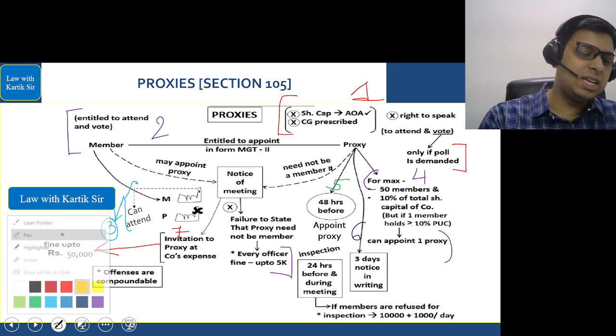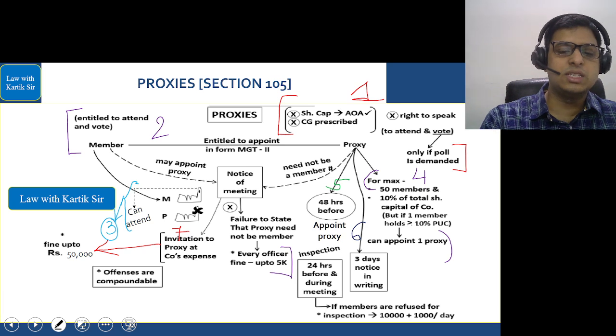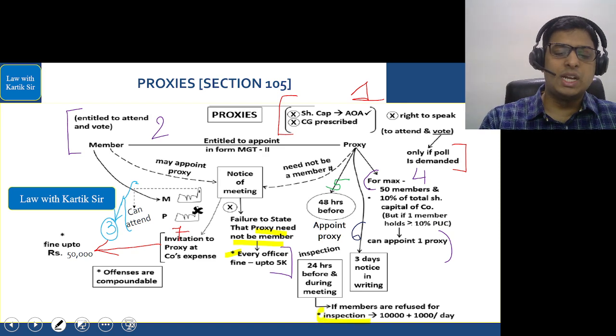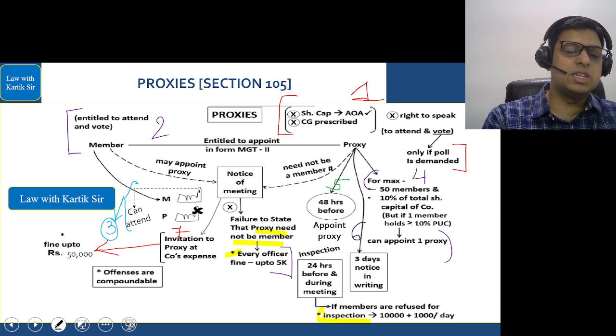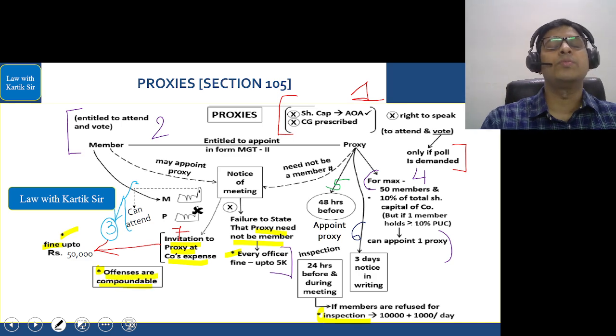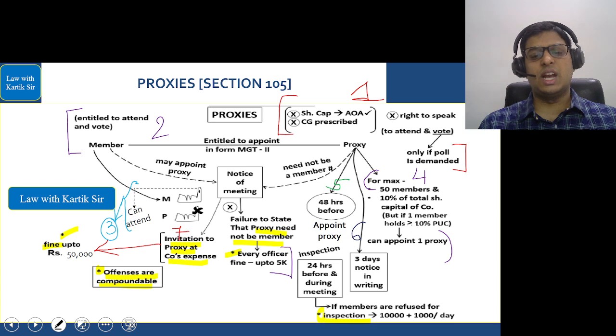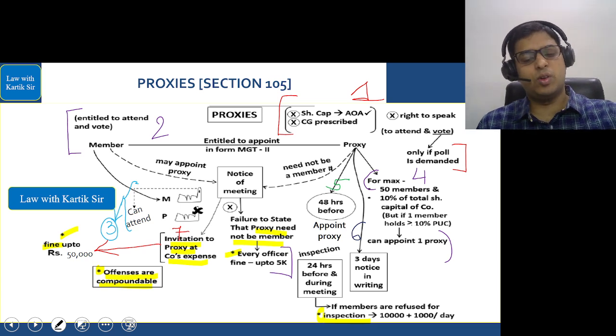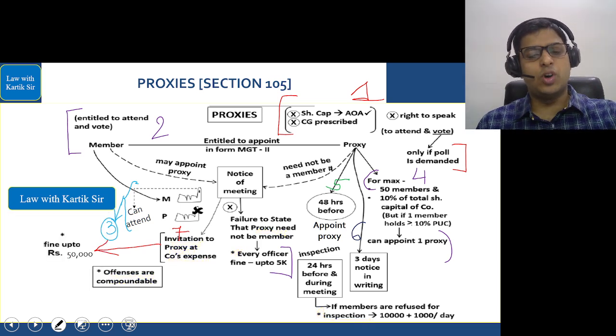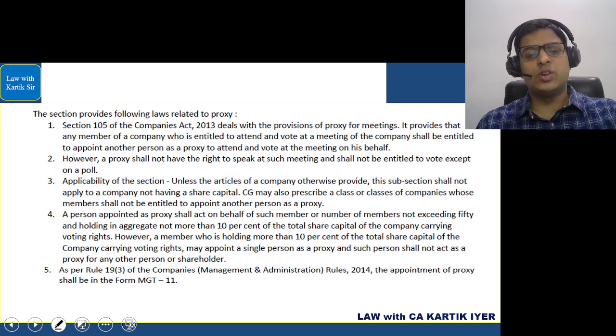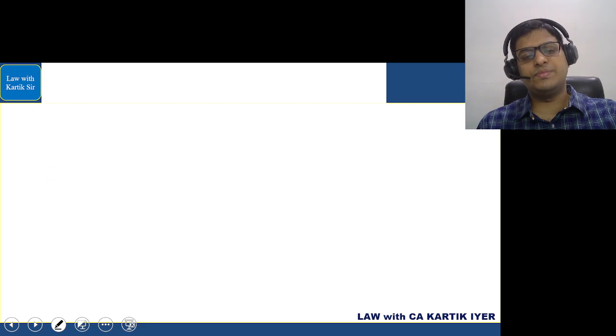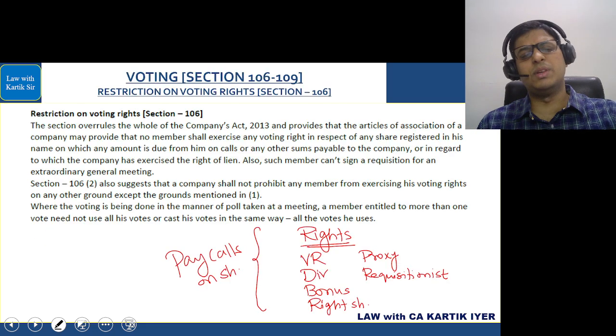There are three penalties in this section. First, for failure to state that the proxy need not be a member. Second, if inspection is not allowed. And third, if the invitation is sent to the proxy at the company's expense. All these three fines are compoundable. So the offenses in this section are compoundable, meaning settlement is possible. Okay, let's go further. That is your proxy, Section 105. Section 106 is a very, very simple, very controllable section.